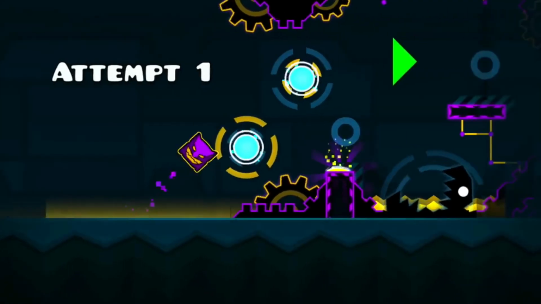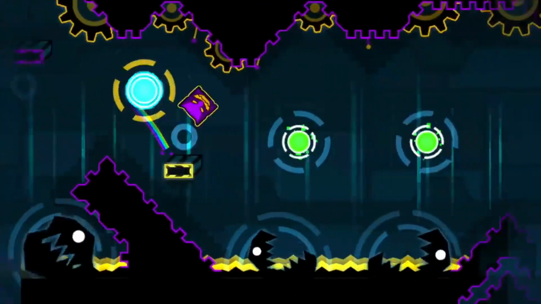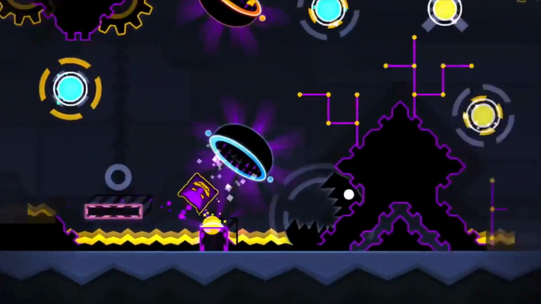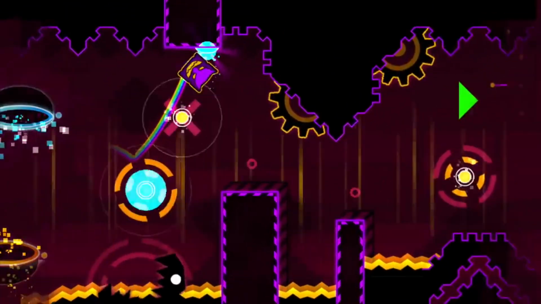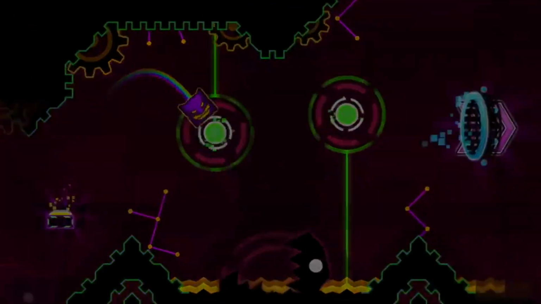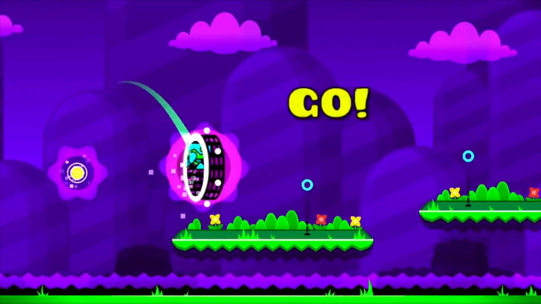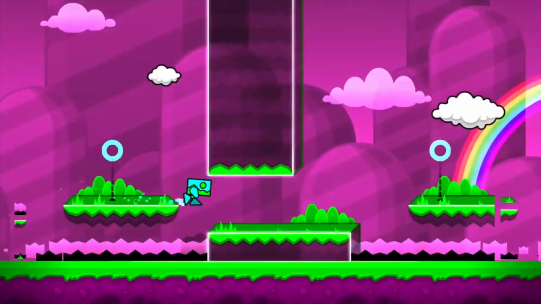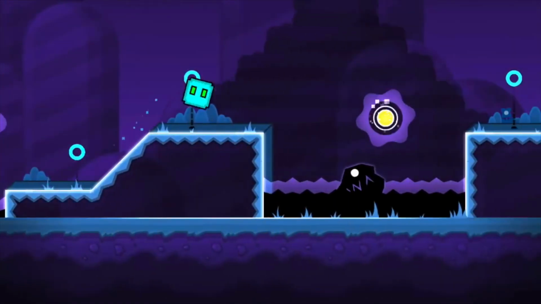Everybody struggled with this level at first, because it was a really difficult level with some timing, some tricks, basically everything, and it used the new game modes as well, which made it even trickier. 2.0 introduced so many new editor features and objects, like teleportation portals, move triggers that enabled objects to be moved while you're playing a level, animated objects like monsters that open and close their mouths, and they could also be custom animated to have their mouths open all the time or closed all the time.